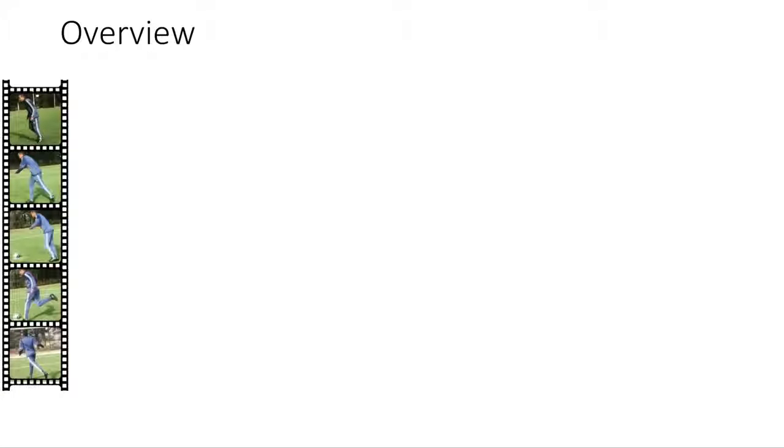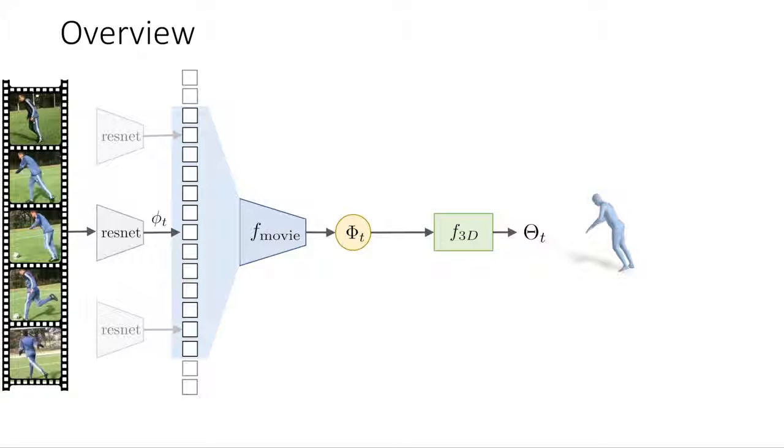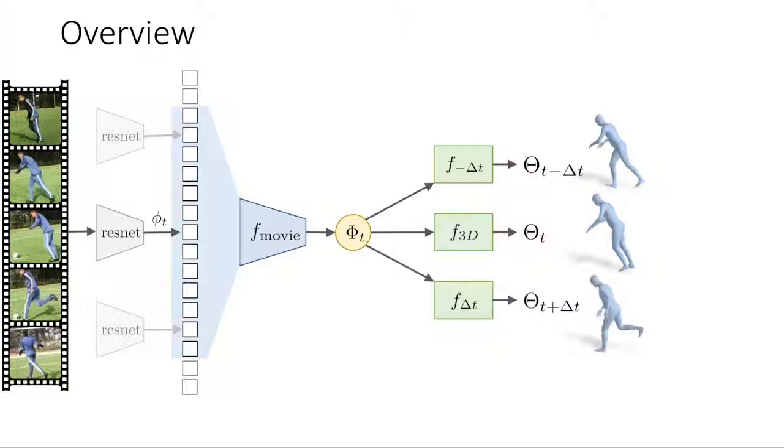Here is an overview of our model. Given a sequence of images, we first extract per-image features. We then train a temporal encoder that learns a representation of 3D human dynamics over the temporal window centered at each frame. This temporal representation, capital Phi, serves as a feature encoding for a small movie strip, from which we can predict the current 3D human mesh. We also predict the past and future 3D poses for this frame, which encourages the model to pay more attention to temporal cues and the dynamics of the person.